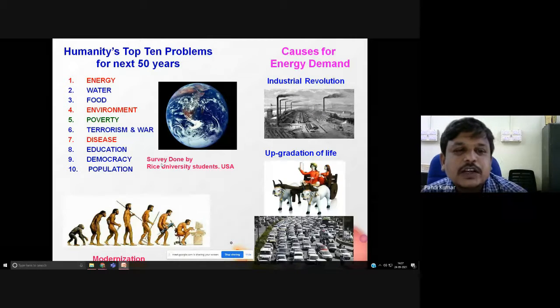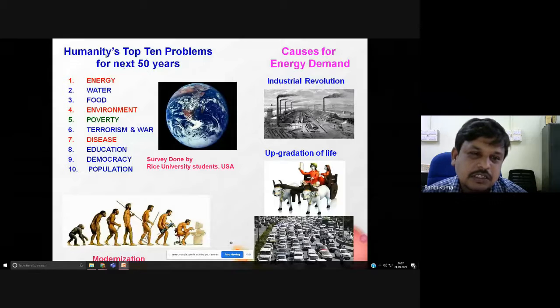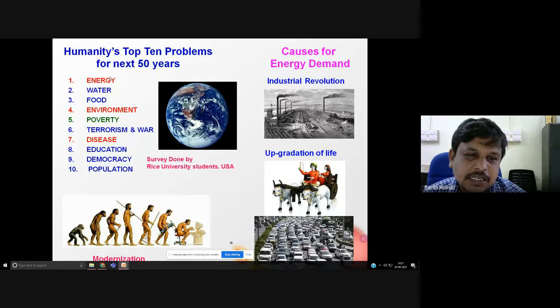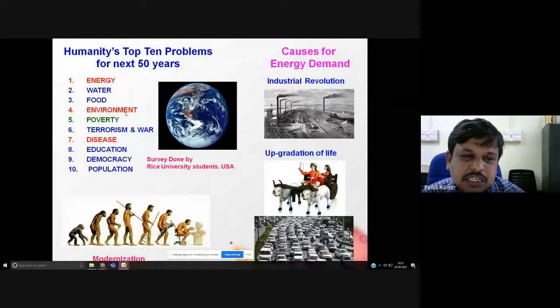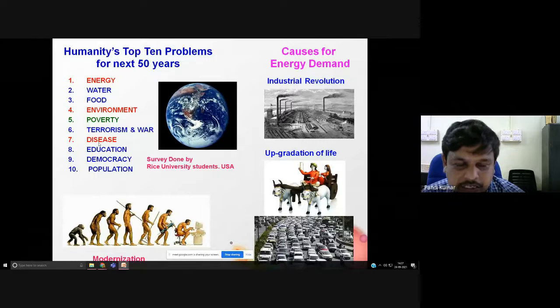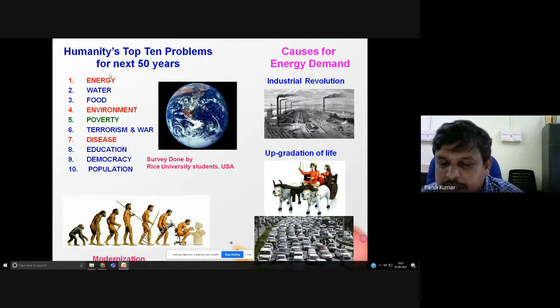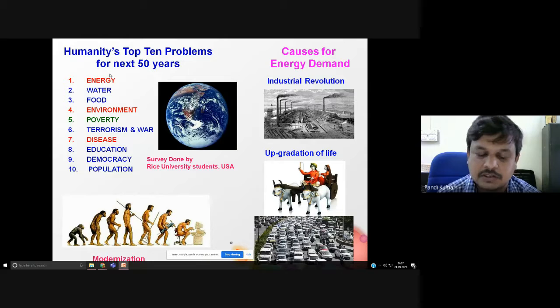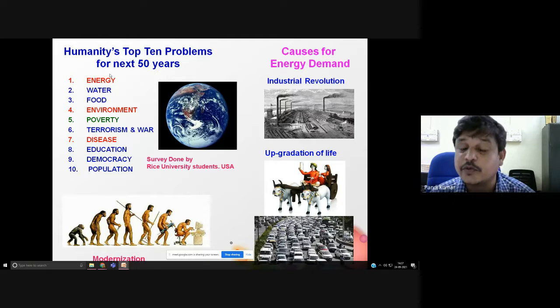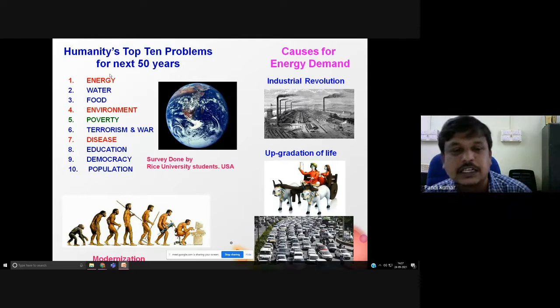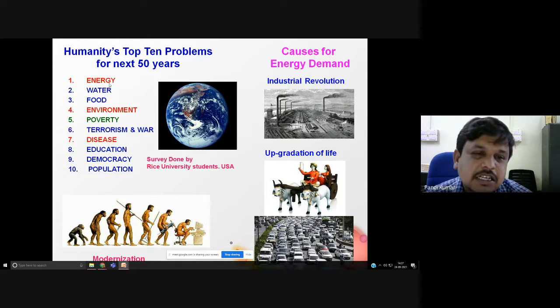So they have listed out the top 10 problems. Among these, energy gets first priority. Here you can see that environment and disease are also highlighted with red color. Why? Because, as already mentioned, without energy, in terms of fuel or electricity, it's not possible to imagine our survival. So that's why energy gets first priority.